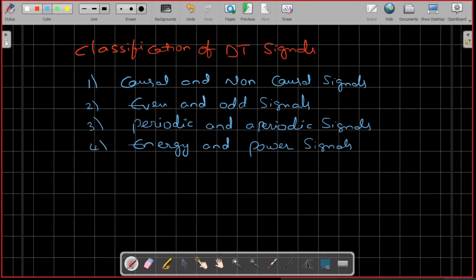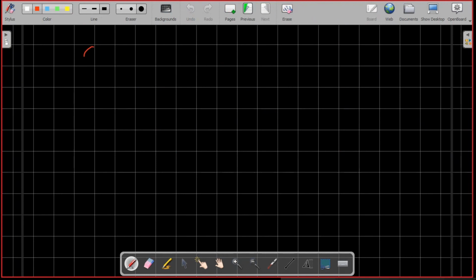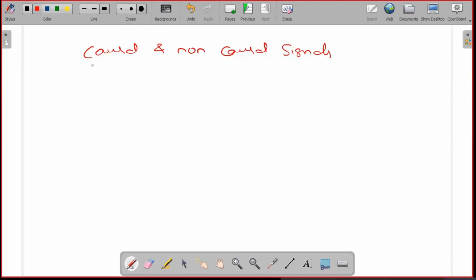The first one, causal and non-causal signal. A discrete time signal x of n is said to be causal if its value is 0 for negative times, that is n is less than 0.